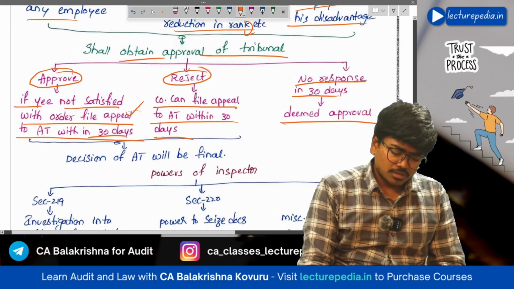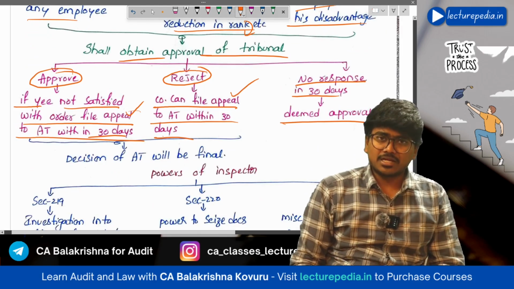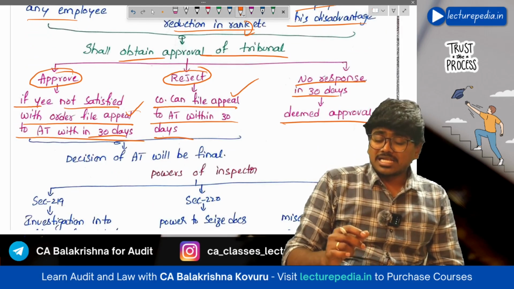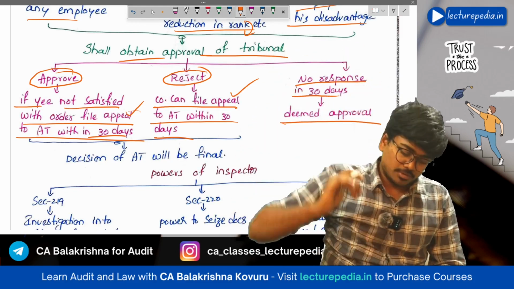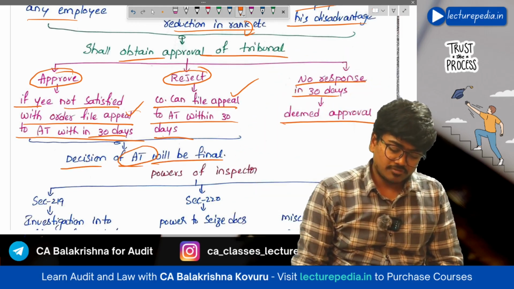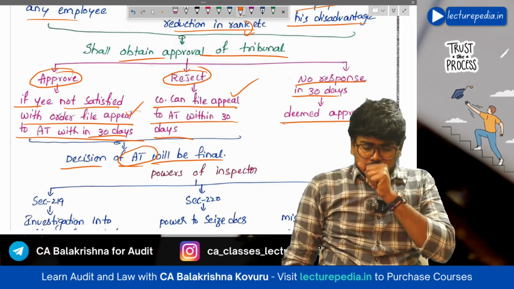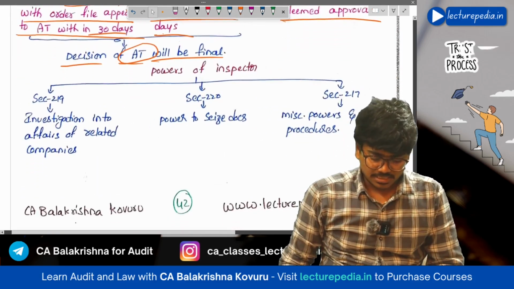Now, in these cases where you have filed an appeal, the order given by the appellate tribunal will be final. There is no further appeal after the appellate tribunal. So the decision of the appellate tribunal will be final. Hope that is clear.